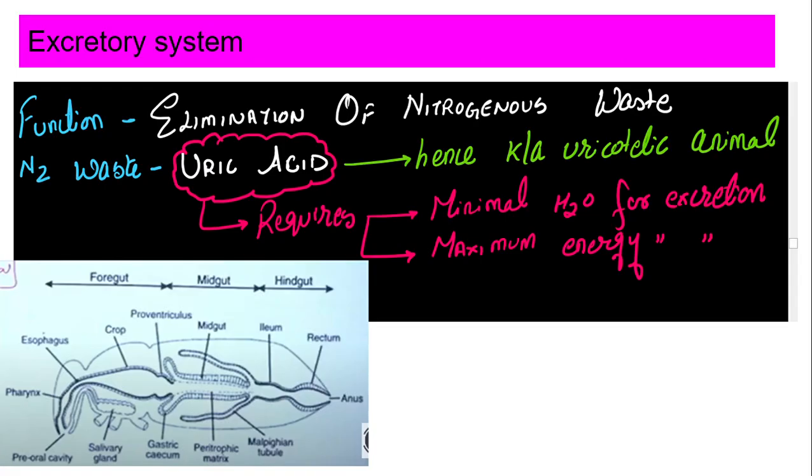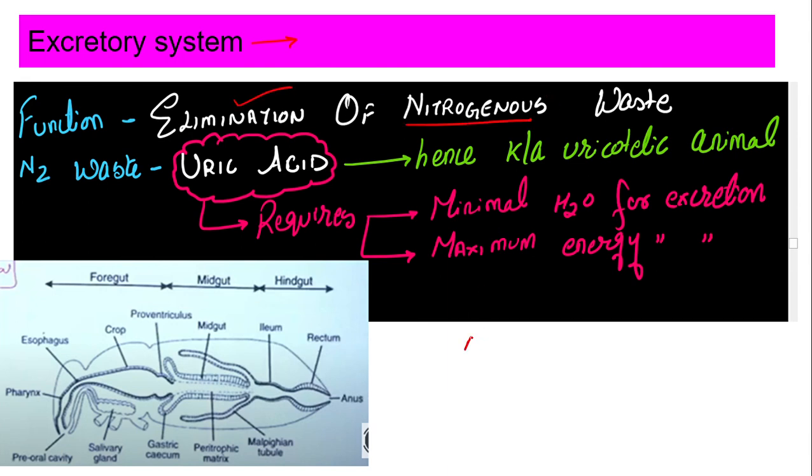In today's class, we are going to deal with the excretory system of cockroach. Now, excretory system की अगर बात करें तो what is the meaning of excretory system? What is the use of it? It is basically used for the elimination of nitrogenous waste.